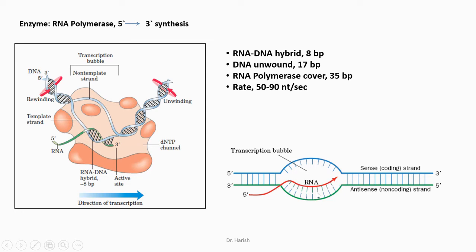mRNA is now an exact copy of the sense or coding strand, and the information of this sense strand is transcribed into this mRNA. If any amino acid is coded by this region, this will be represented in this mRNA. That is why this strand is known as sense strand or coding strand.